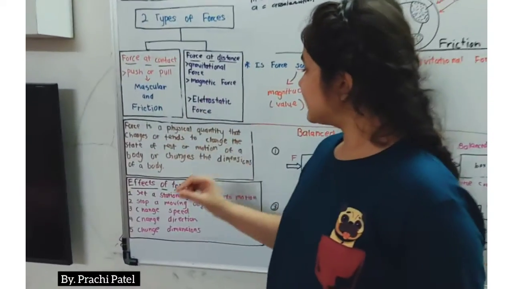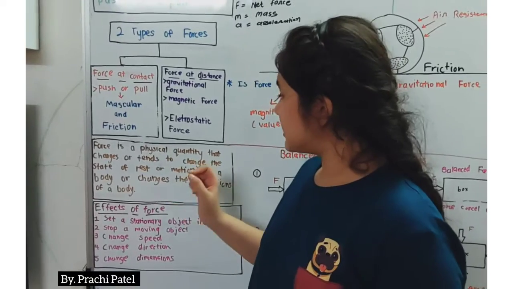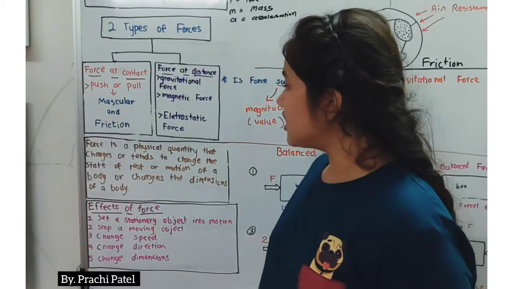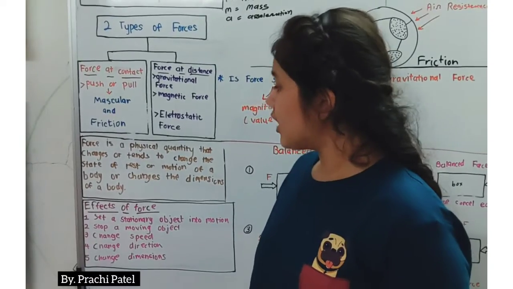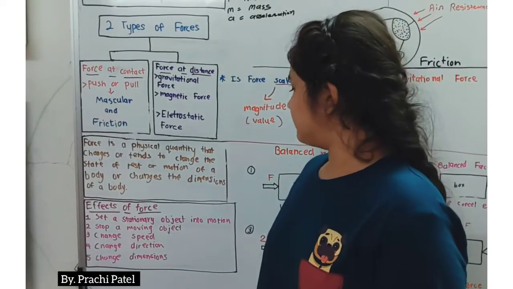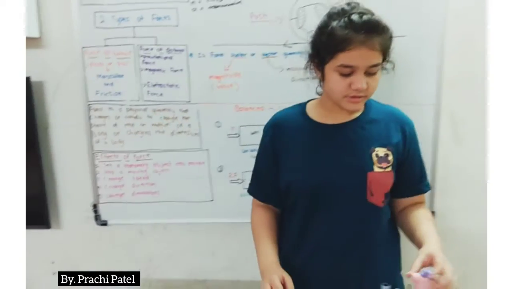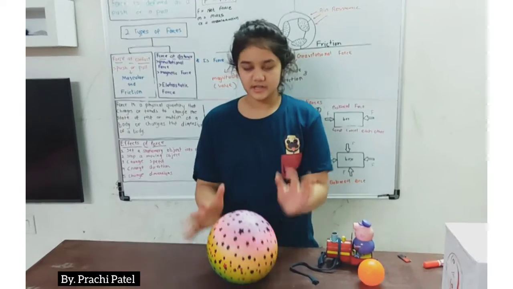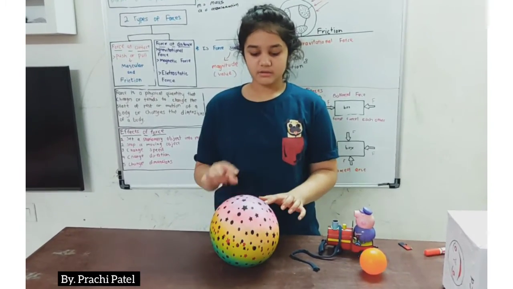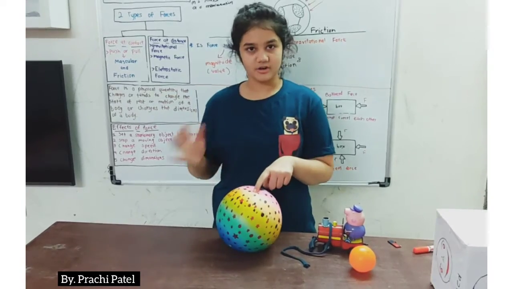Force is a physical quantity that changes the state of rest or motion of a body, or changes the dimensions of the body. So this ball is standing on a table. Right now this ball is at rest because it's not moving at all.